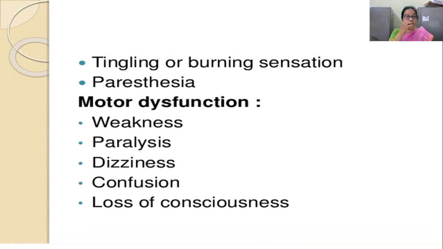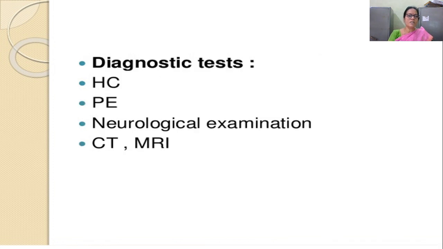Then tingling or burning sensation, paresthesias. Then motor dysfunction, we can see weakness, paralysis, dizziness, confusion, and loss of consciousness. Then diagnostic tests include history, physical examination, neurological examination, CT scan and MRI scanning. If any pathology is there, you can identify it in CT and MRI scans. Then coming to the neurological examination, in next or future videos, I'll be telling you about how to examine a patient's neurological system, that is neurological assessment.